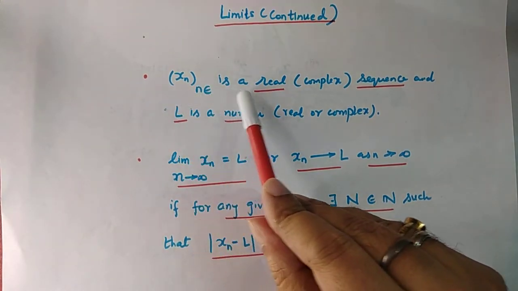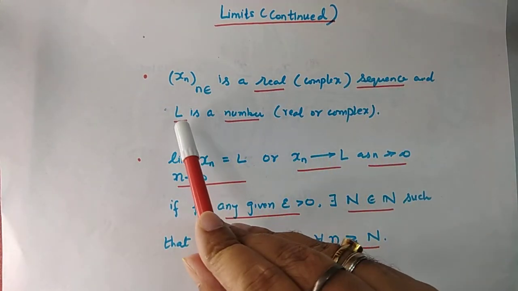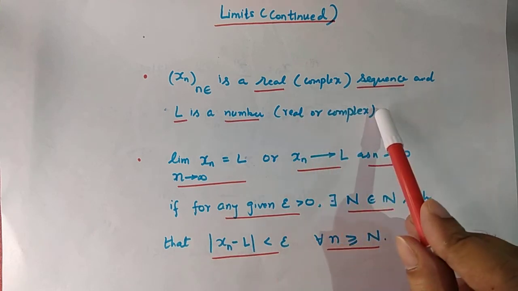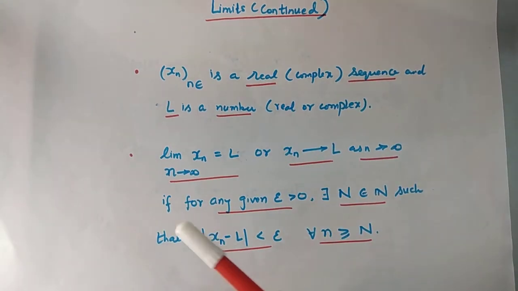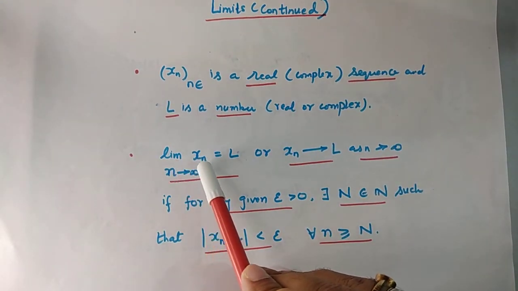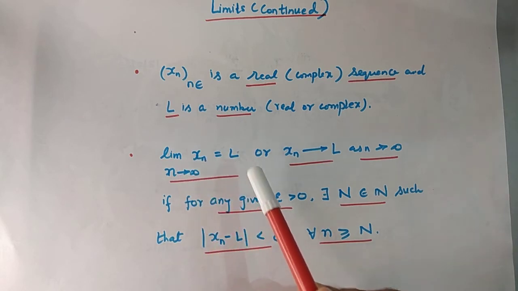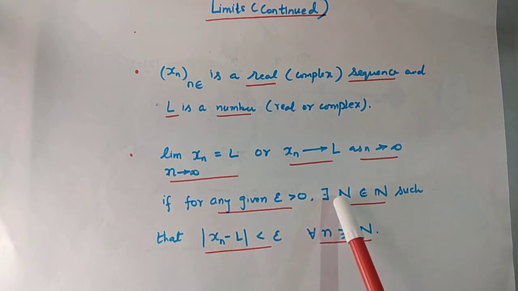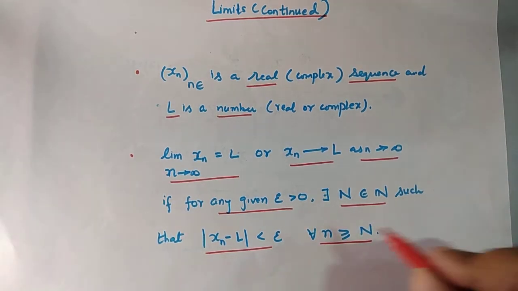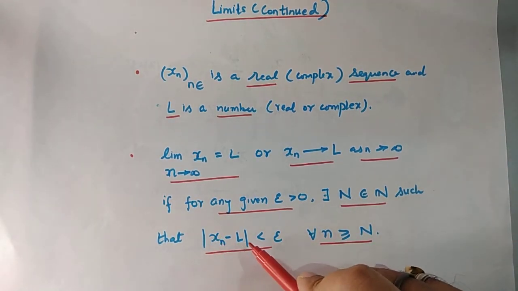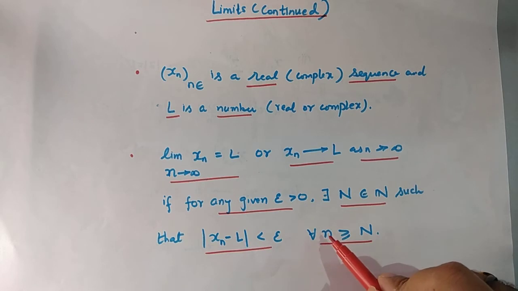Let Xn be a real or complex sequence and let L be a number which is real or complex depending upon the case. We say that limit Xn as n tends to infinity is equal to L if for any given epsilon greater than 0 there exists a natural number capital N such that mod of Xn minus L is less than epsilon for all n greater than or equal to capital N.